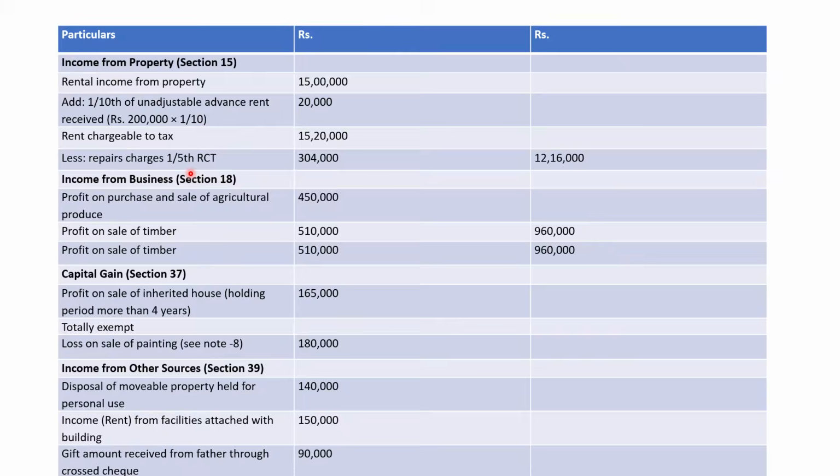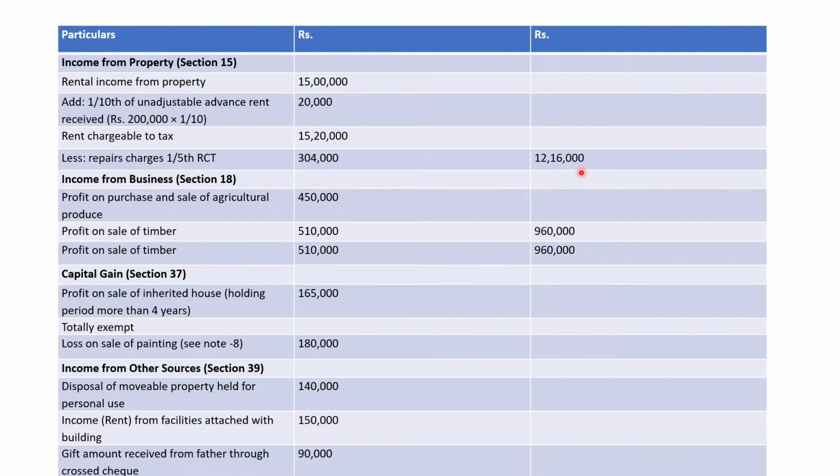Generally we deduct 20%, 1/5, as repair charges. When we subtract 20%, that is 304,000, from 15,20,000, the final income from property would be 12,16,000. So this is the income from property.